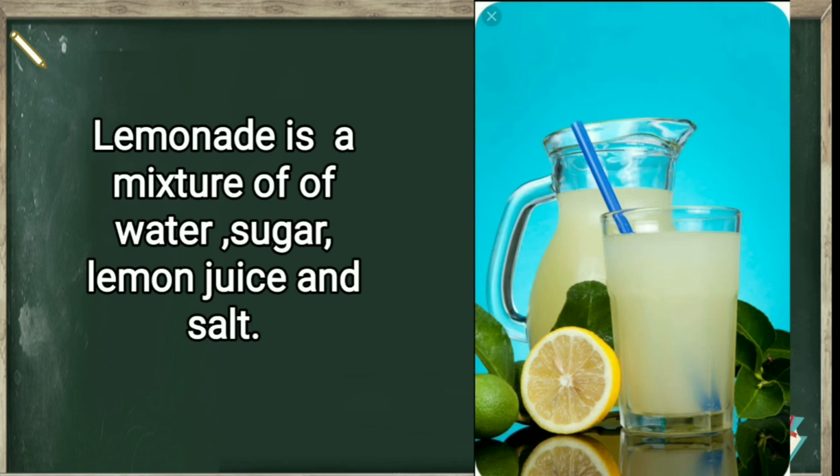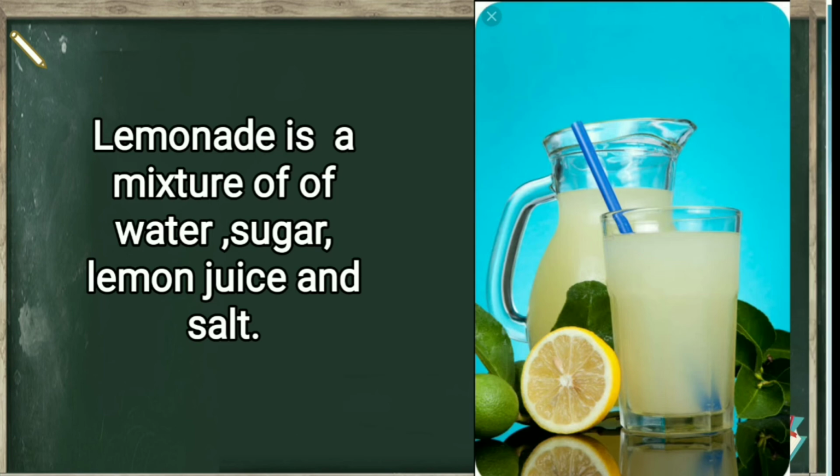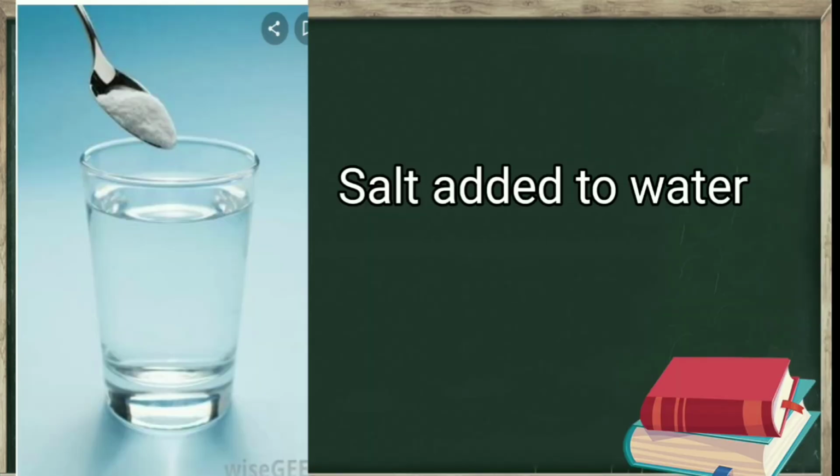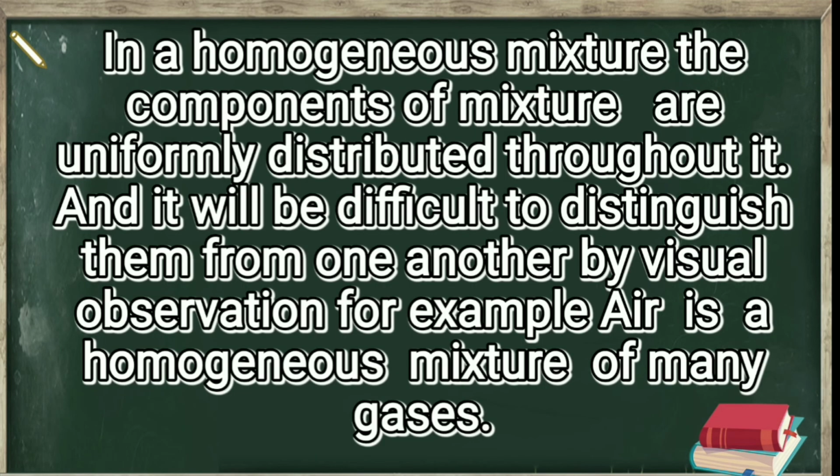From these two examples, we will see what is meant by heterogeneous mixtures and what is meant by homogeneous mixtures. We get clarity about this. Is it or not, children? Here, this is a homogeneous example, where I added salt to the water. Once the salt is added to the glass of water, you will not be able to separate it with your naked eye or physically.